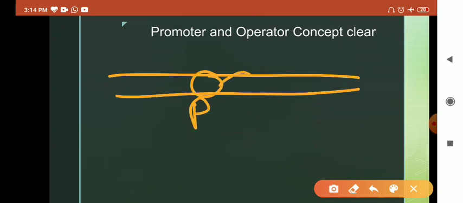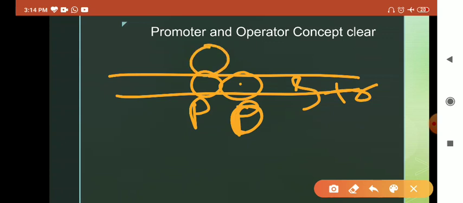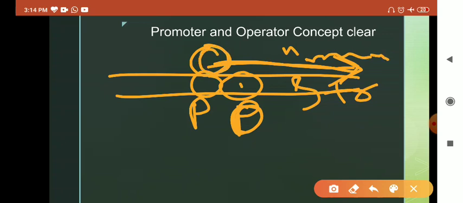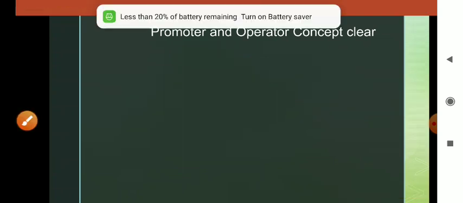But if there is no repressor at the operator site, the RNA polymerase can go downstream and transcribe all the structural genes. So that's how it functions, and that's how the promoter and operator interact with each other. You can remember it as post office, PO.